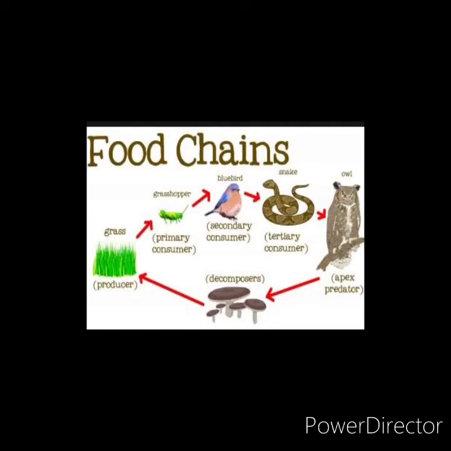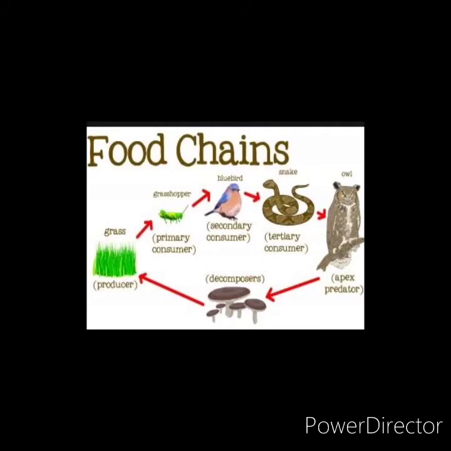You can see the producer, that is grass. Grass is eaten by a grasshopper. A grasshopper is eaten by a bird. A bird is eaten by a snake. And a snake is eaten by an owl. When the owl dies, the dead body of the owl gets decomposed in the soil by the decomposers.